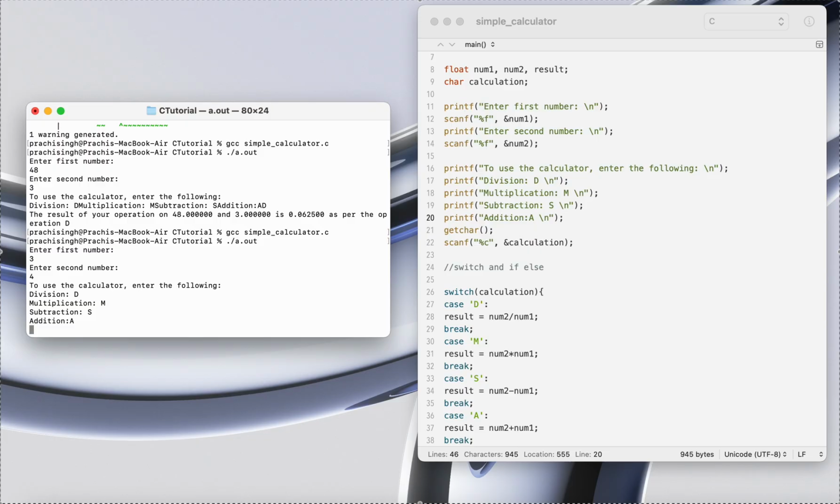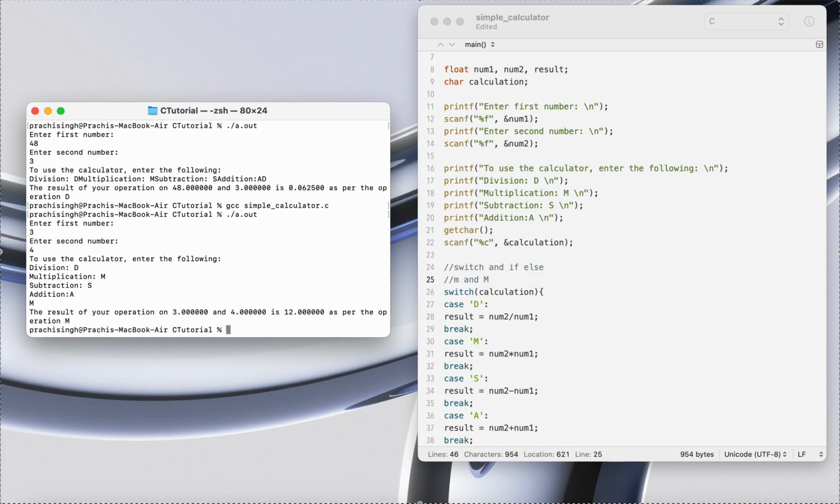So right now I just want to multiply my two numbers, so I'll just use m. And make sure that whatever it is telling you, this is very basic. M and M, these both M's are different in C. These both are different because they have different ASCII characters behind them. So now we'll get 3 and 4 is 12.